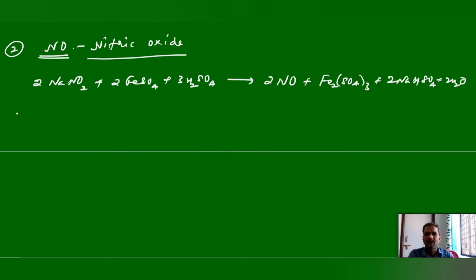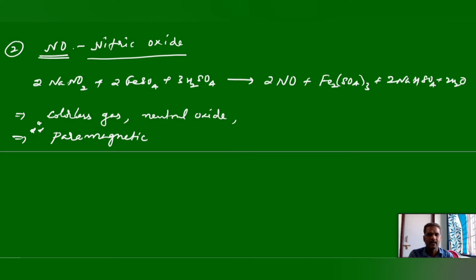Next, the properties of nitric oxide. Nitric oxide is a colorless gas, but very important, it is a neutral oxide, and it is paramagnetic in nature. This point is very important. Nitric oxide is paramagnetic in nature. One extra electron is left over on the nitrogen, present in the sp2 orbital.